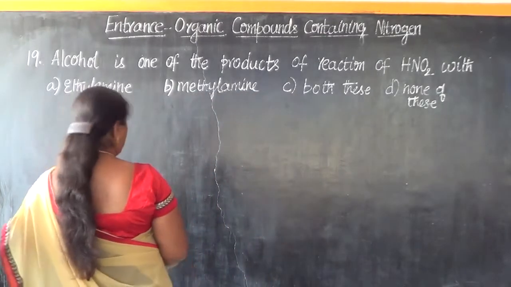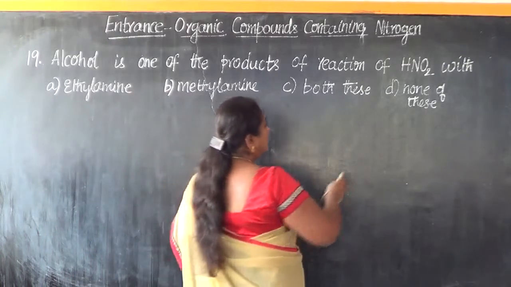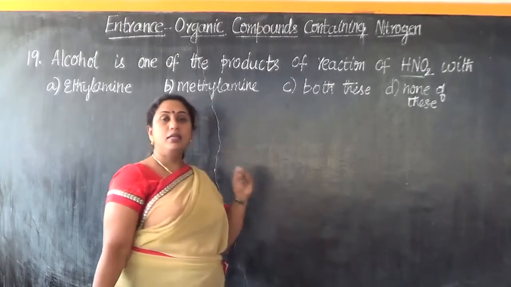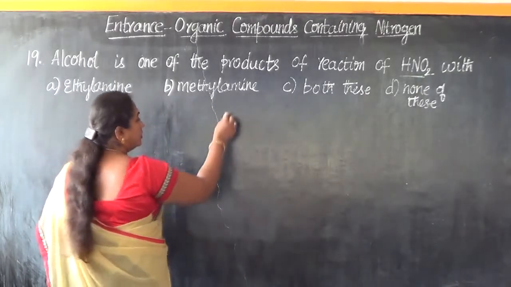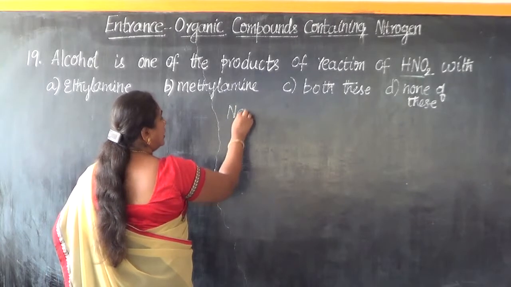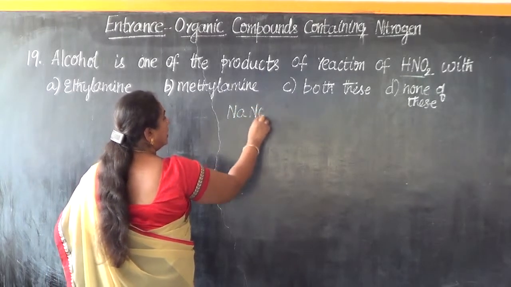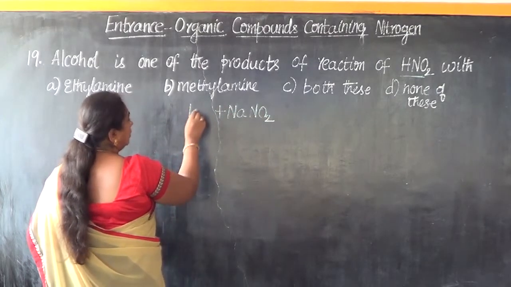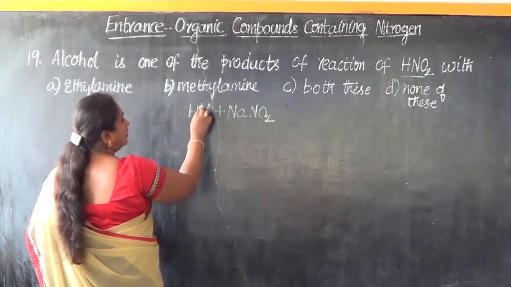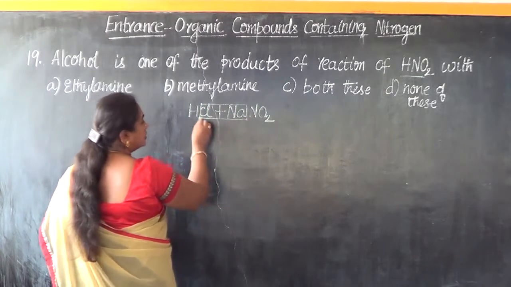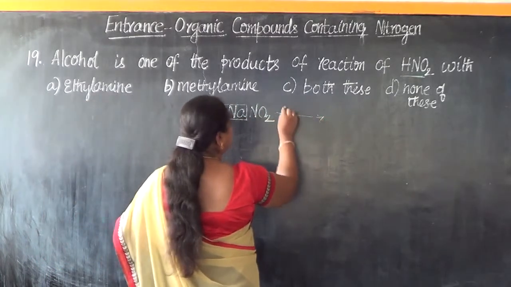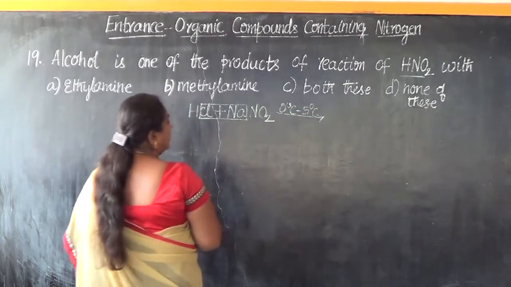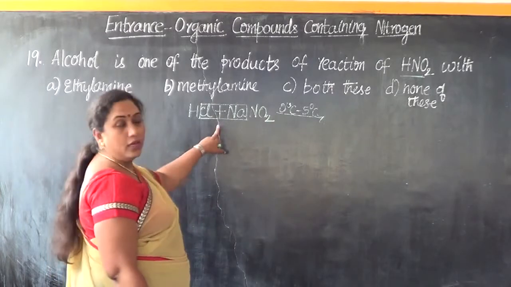Now dear students, please remember that the reaction is with nitrous acid. Nitrous acid is the most unstable compound. So if there is a reaction involving nitrous acid, it has to be prepared from HCl and sodium nitrite by maintaining a temperature of 0 to 5 degrees Celsius, that is ice cold condition.